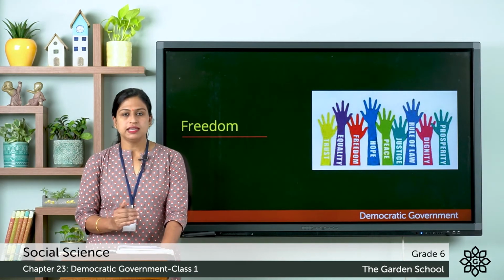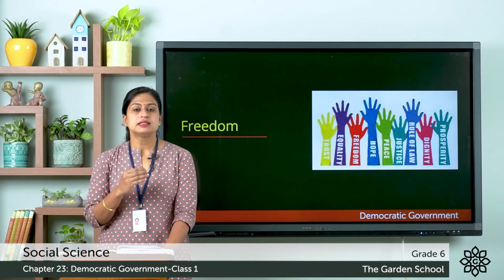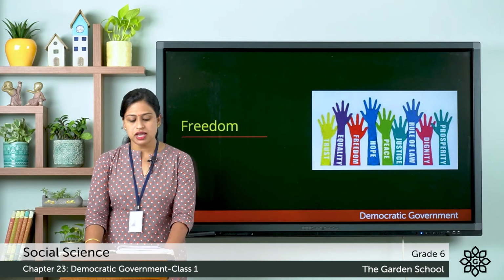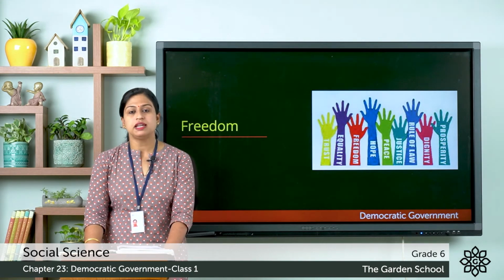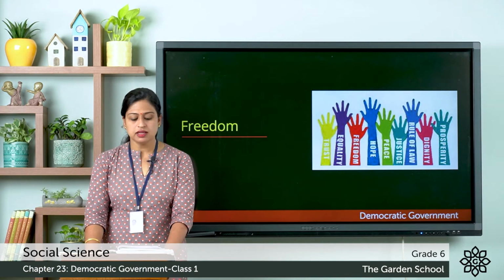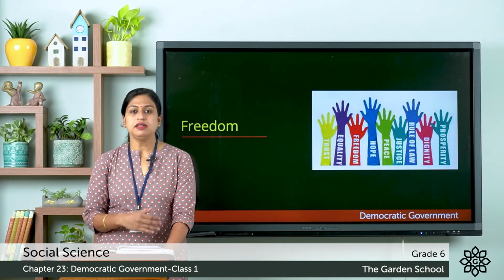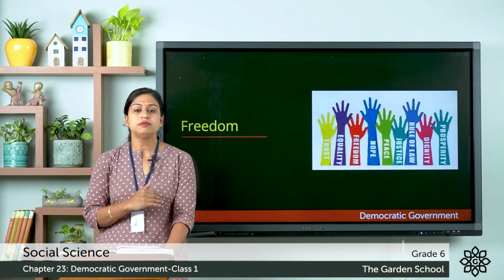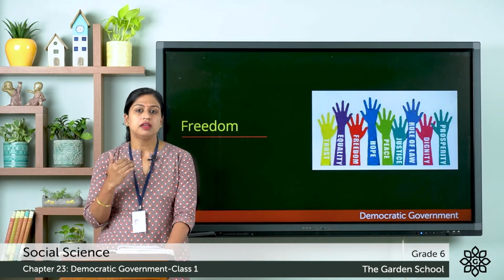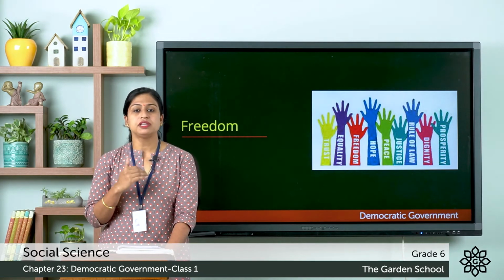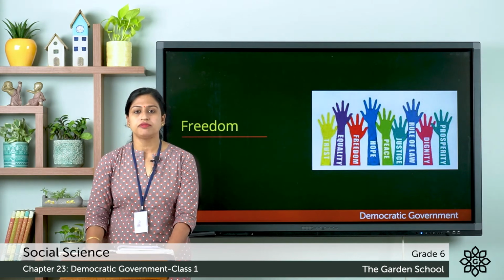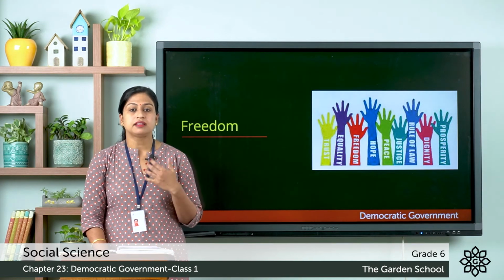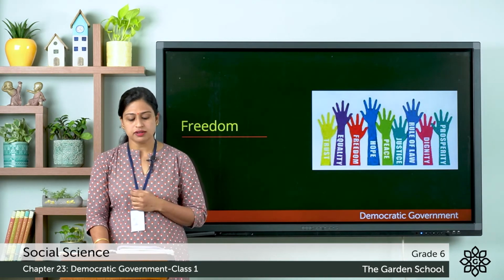So the democracy can be true only when certain rights and freedoms are given to the citizens, such as freedom of speech and expression. Next one is freedom to practice any religion of their choice. Next freedom is the freedom to live or travel anywhere within the country and to take up any job in any part of the country. So these are a few freedoms and rights given to the citizens of the country.